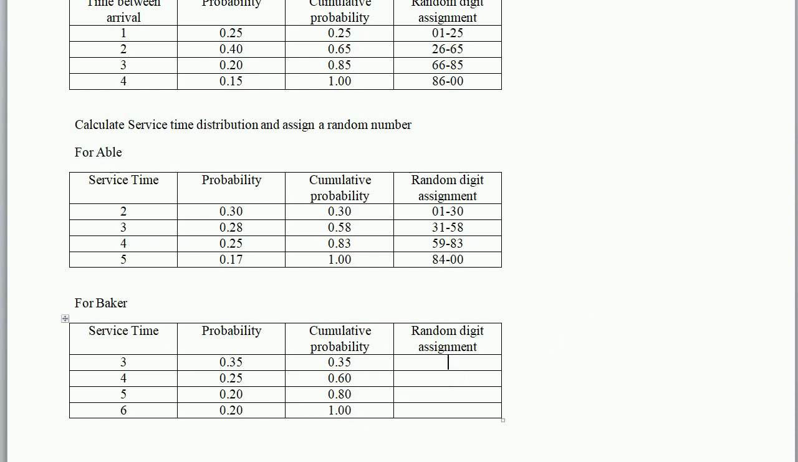The random digit assignment is from 01 to 35. Again the next value is from 36 to 60. Again the next value is from 61 to 80, the value after the decimal, so we write 80 here. Again the next value is 81 to 00.